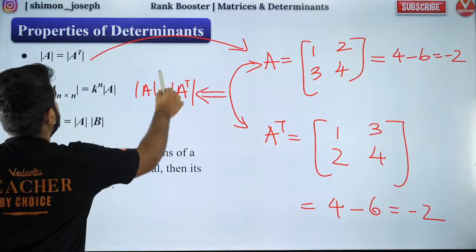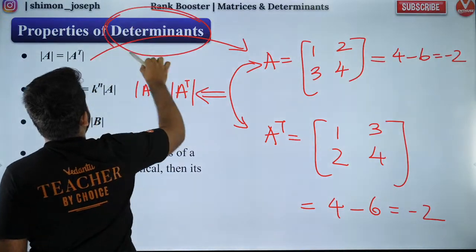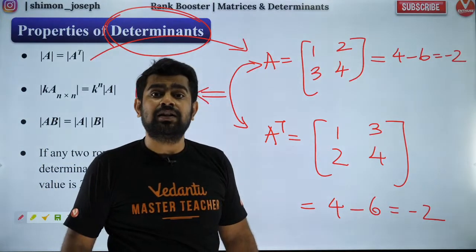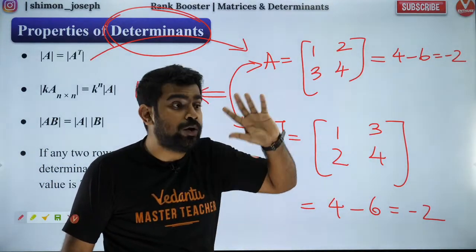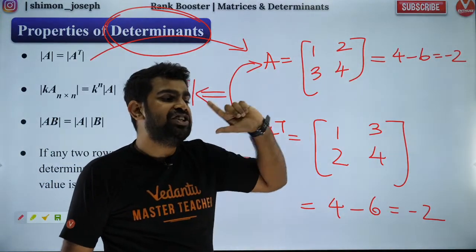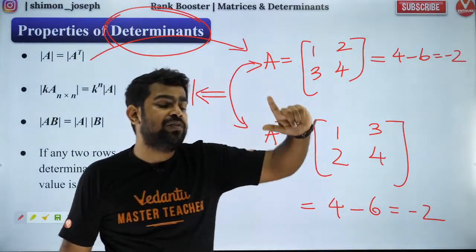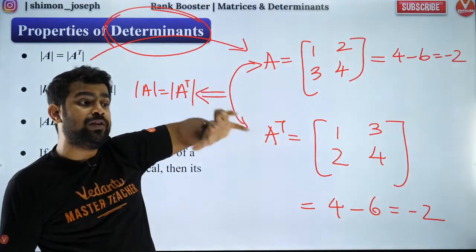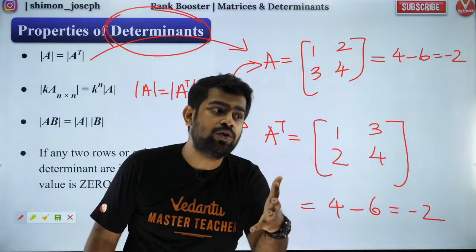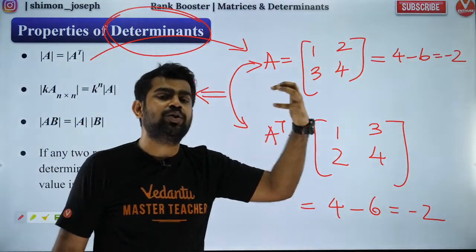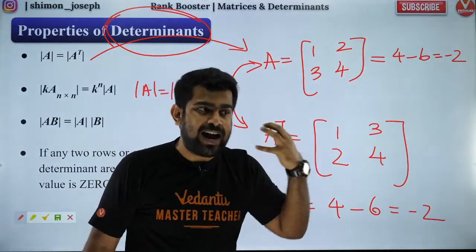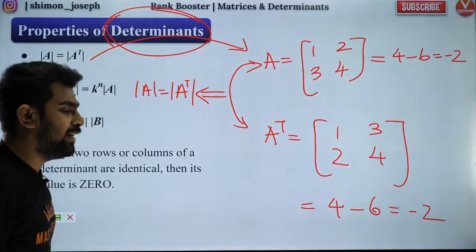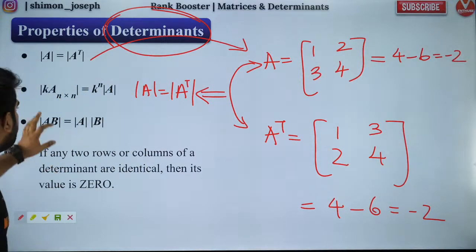And please remember, determinant is valid only for square matrices. You cannot have a determinant for a non-square matrix. Don't ever do that. Okay, Nishant, homogeneous equation, I will repeat it in tomorrow's class. I've already made a separate video on that, please check it out. Tomorrow, again, I will try to take matrices and determinants at 4 p.m. to help you guys finish this topic. Okay, great. So people, that's the first property.